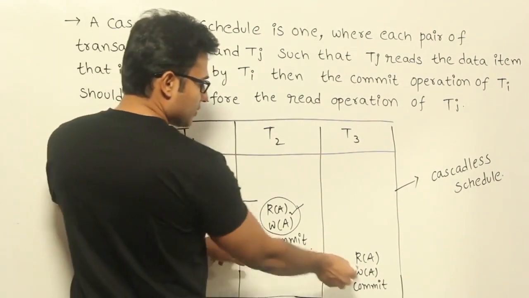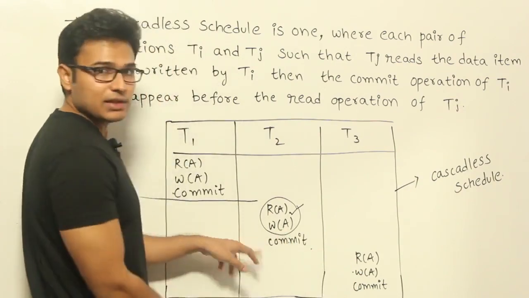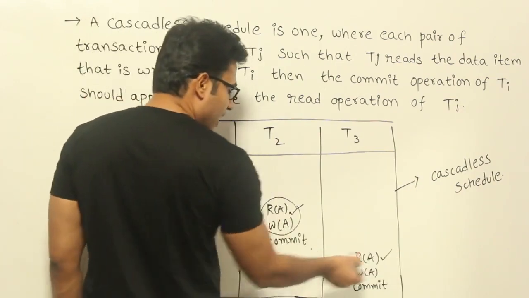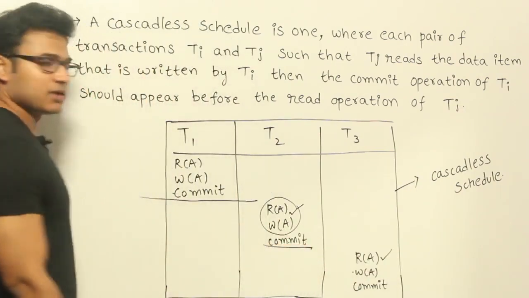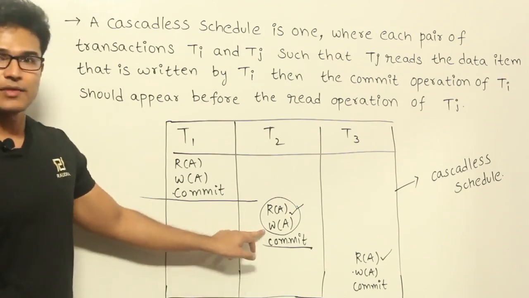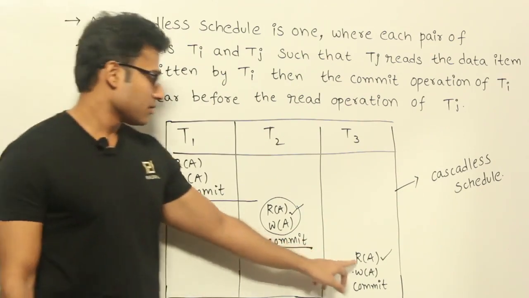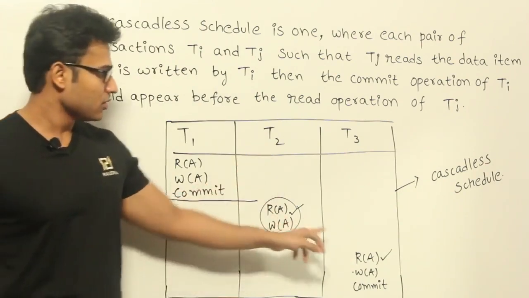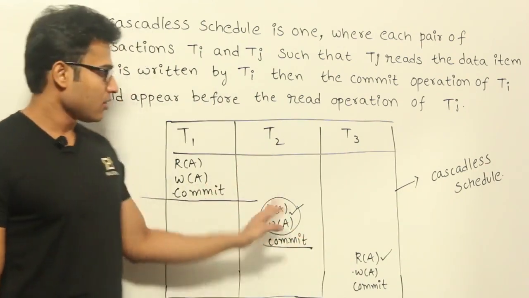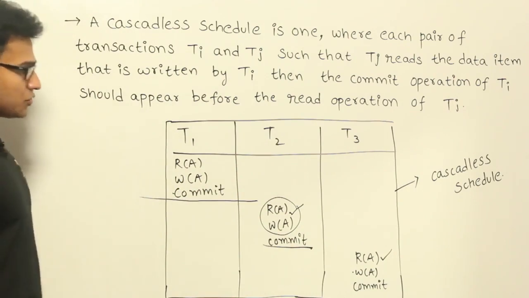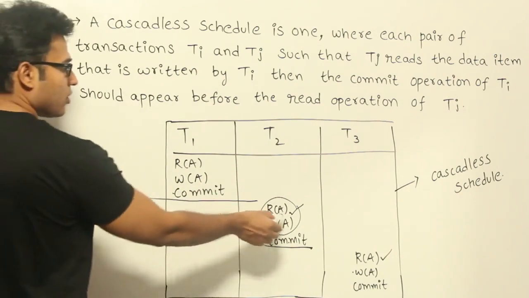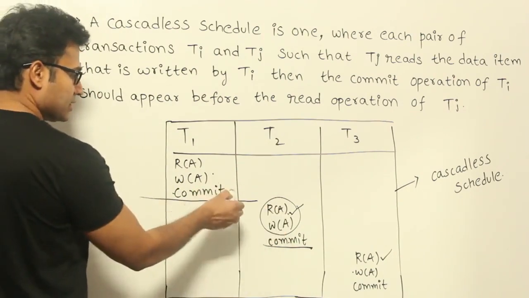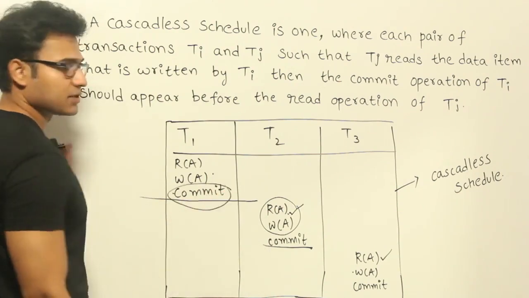Similarly, if this transaction is reading the data from this, then wait for this read until this transaction is going to commit. Once it is saying that I'm done, I'm complete, then only you read it. Why? Because there is no way it is going to roll back. Therefore, you will be safe. Got it? Now how to ensure it? If you are going to read from some transaction, see that its commit will appear first.